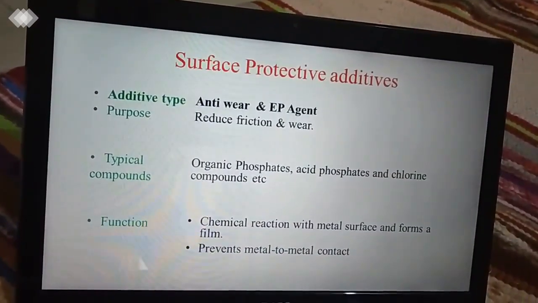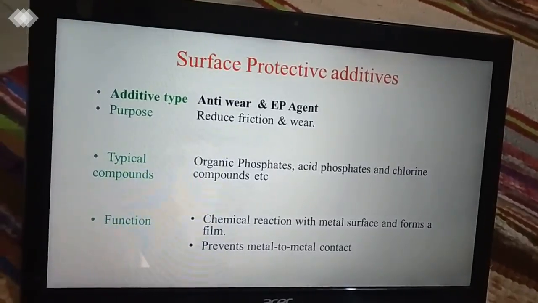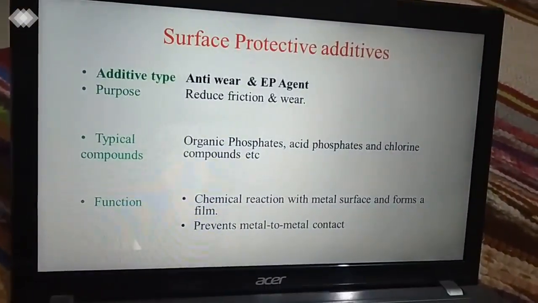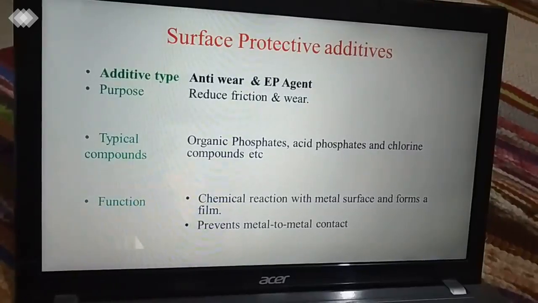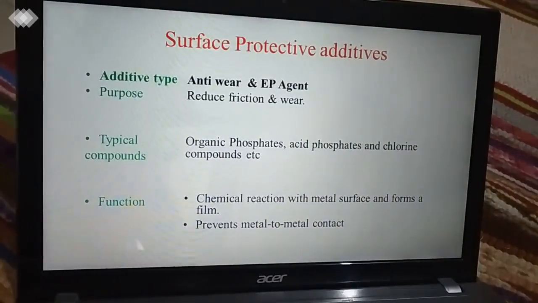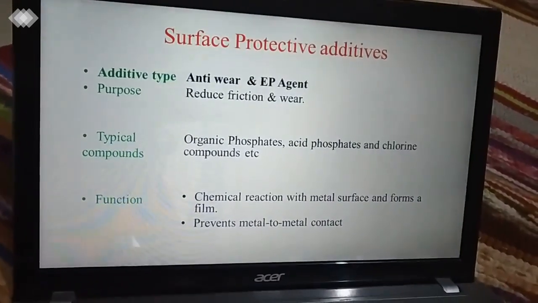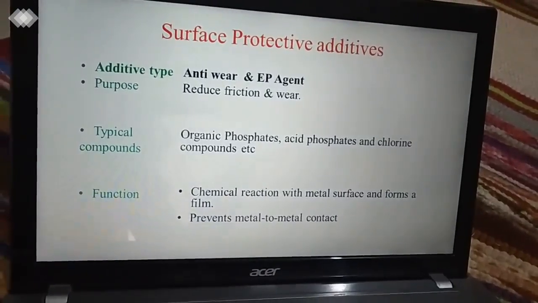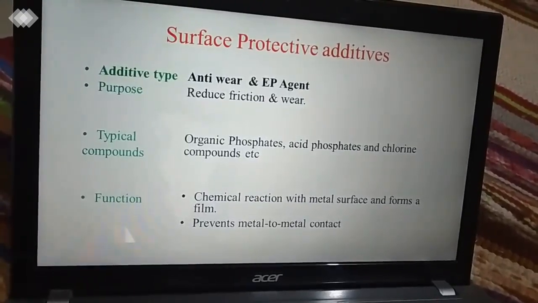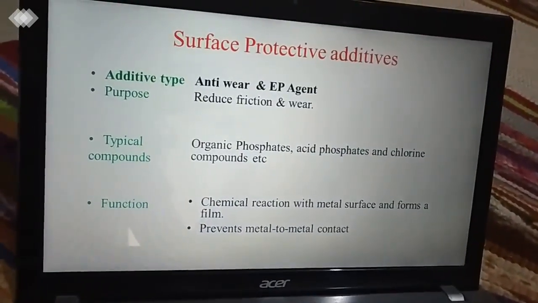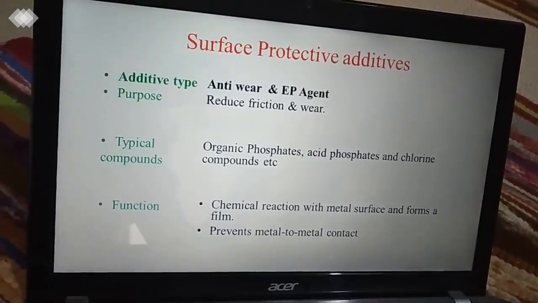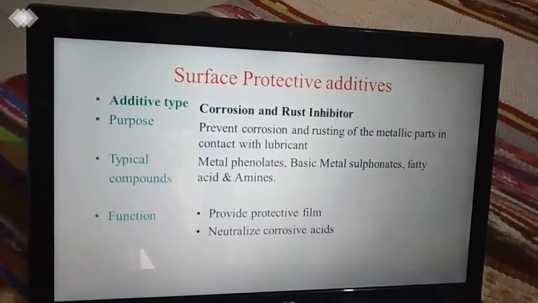The first additive type is anti-wear and EP agent. EP agent is nothing but extreme pressure agent. So the purpose of these additives, as the name indicates, is anti-wear. It reduces friction and wear. It has organic phosphates, acid phosphates and chlorine compounds. So what is its function? As we know, it reduces the friction and reduces the wear. It reacts chemically with the metal surface and forms a film which prevents metal to metal contact. Hence it reduces the friction between the two surfaces and hence the wear.